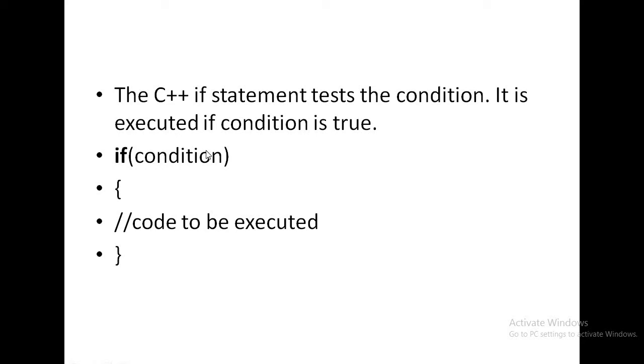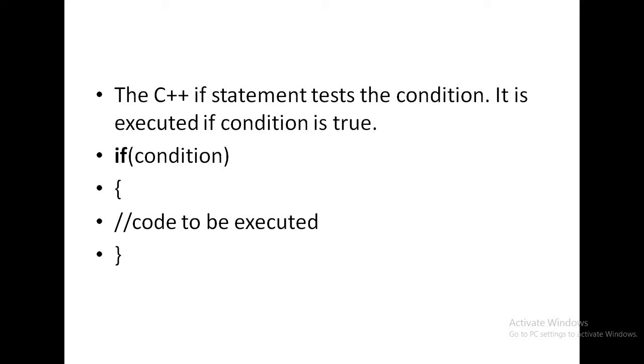So what is generally a condition? Condition is nothing but any relational expression. Relational expression means it consists of greater than, equal to, less than, equal to, not equal to, like that. You know that every relational expression always returns either true or false.